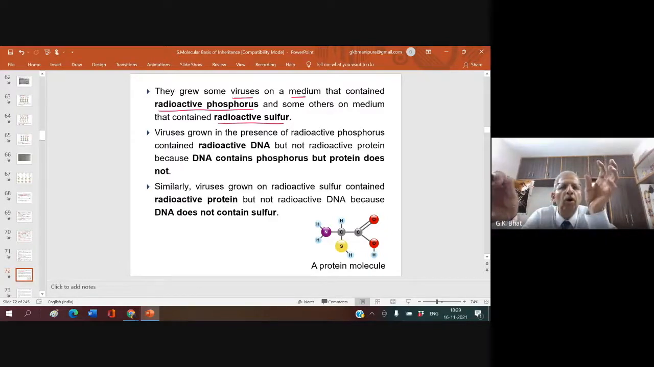You know what will be incorporated in the viruses grown? This radioactive phosphorus will be incorporated in which particular type of molecule? Tell me. Radioactive phosphorus will go into DNA or protein? DNA. Radioactive sulfur will go into protein.